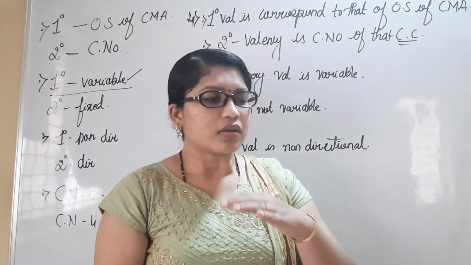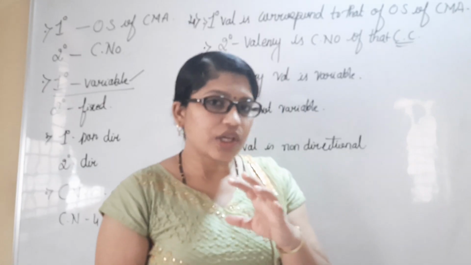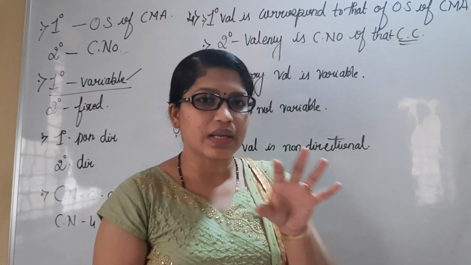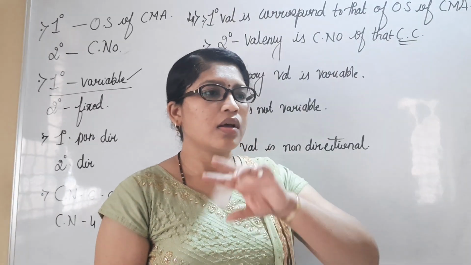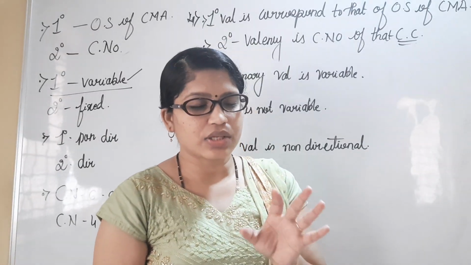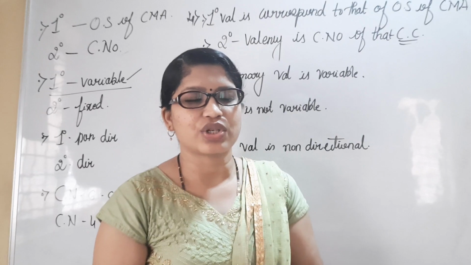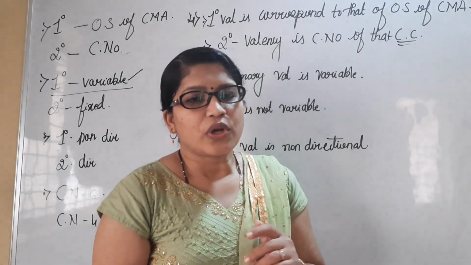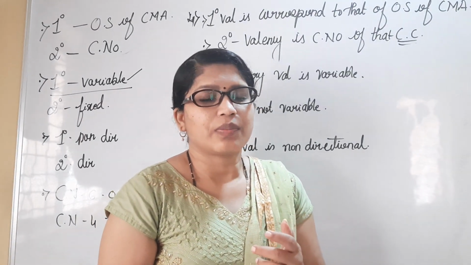If the orbital in which the electron is present is spherical, like an s orbital, the direction is spherical and it is directionless. S orbital is directionless, non-directional. If you consider p orbital, definitely dumbbell shape.